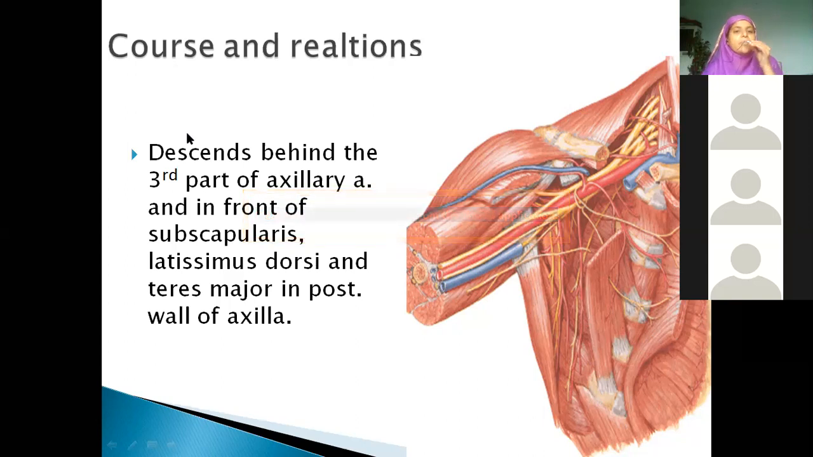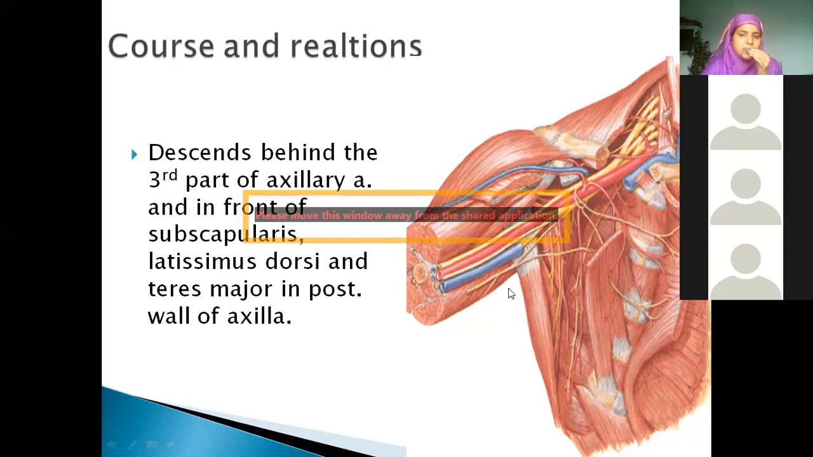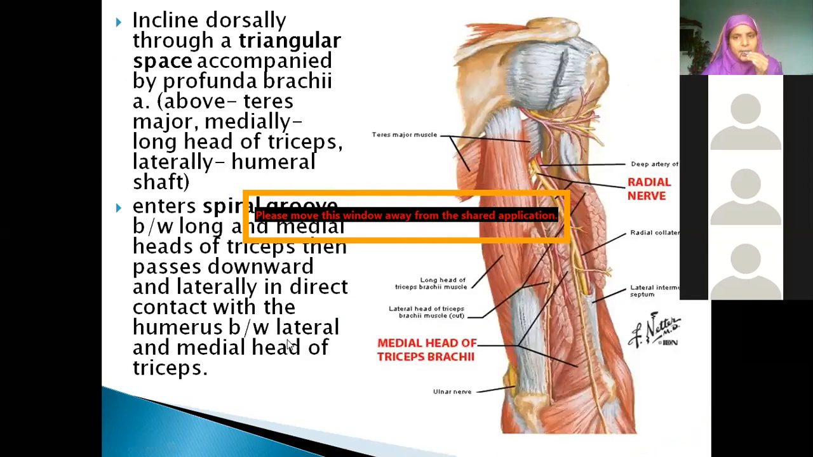So it descends behind the third part of the axillary artery, in front of this muscle subscapularis. This is latissimus dorsi and teres major in the posterior wall of the axilla. These are the three muscles. We know they form the posterior wall of the axilla. So it runs over these muscles. Don't read any of these things.